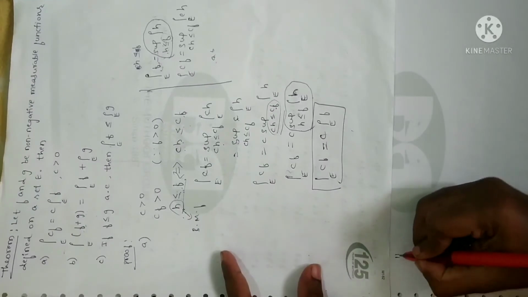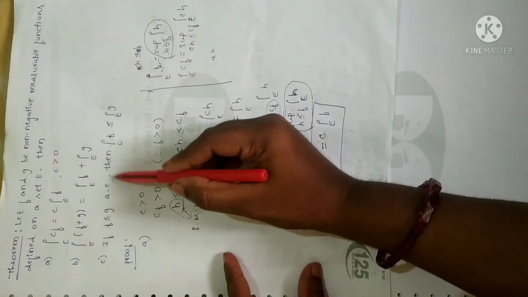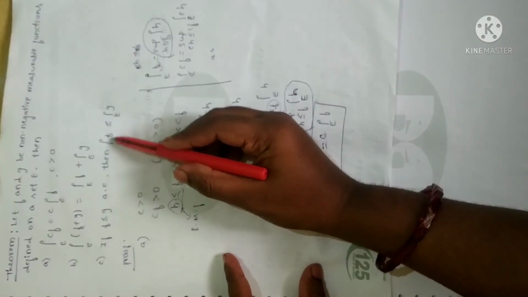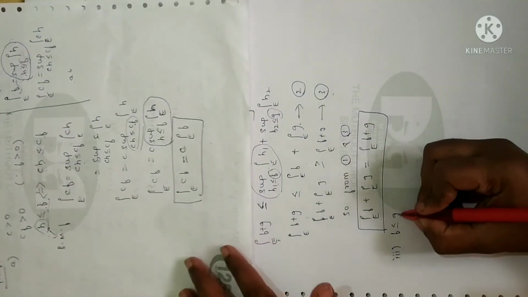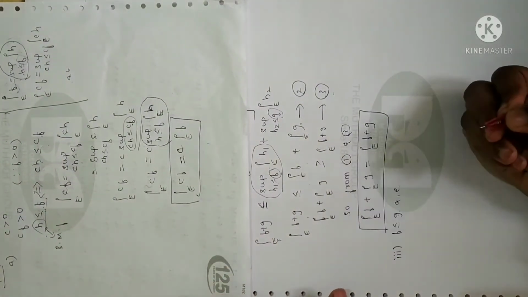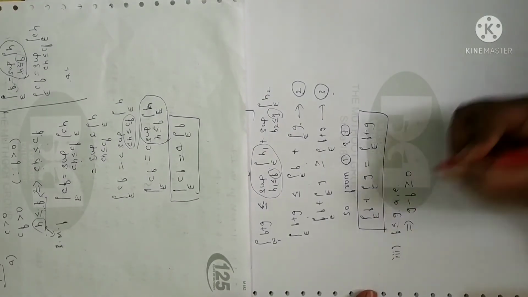I'll just write the third one here. Given f is less than or equal to g almost everywhere (AE stands for almost everywhere), we need to prove that the integral over E of f is less than or equal to the integral over E of g. Since f is less than or equal to g almost everywhere, the meaning of this statement is that I can write g minus f is greater than or equal to 0.